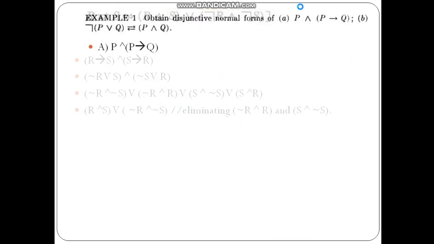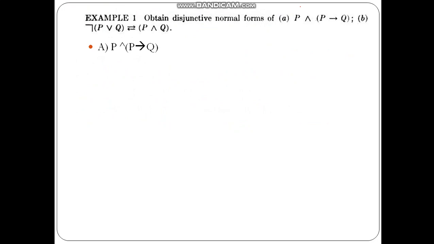Let us move ahead and try to solve another problem based on disjunctive normal form. The formula is: convert P and (P implies Q) to disjunctive normal form. So I want to convert it into, let us say, P and Q format or P and not Q, whatever format. So it is a sum of the products in this particular format. Given formula is this. Now if I expand this, what I get is P and (not P or Q).